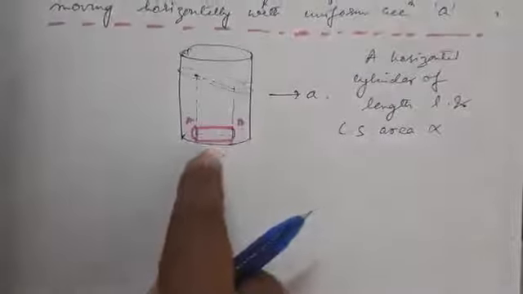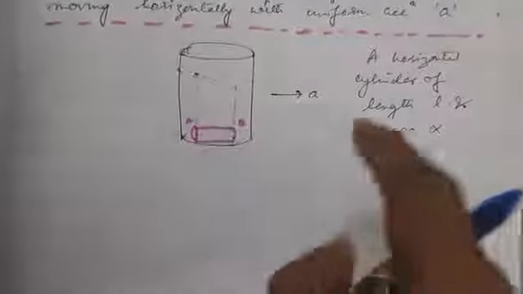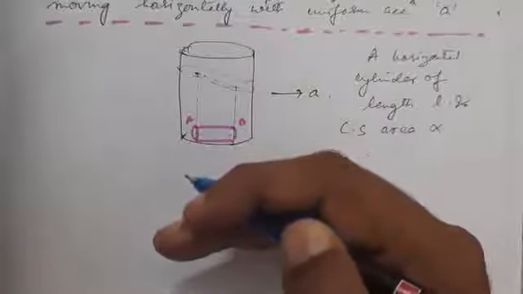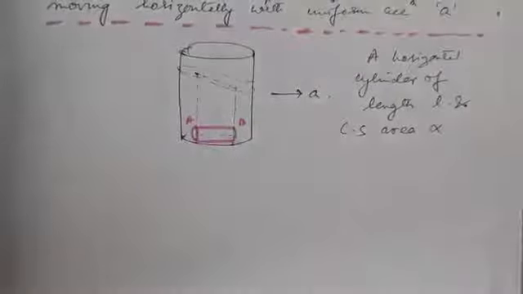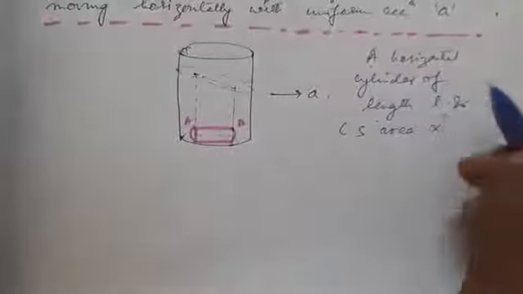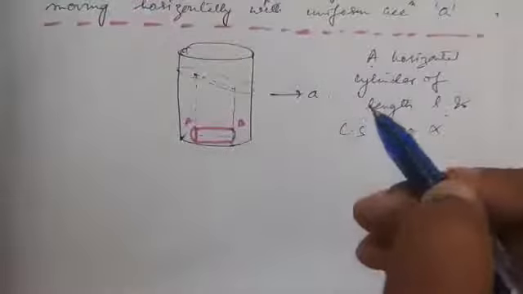This is not the base level, it is somewhat above the base level.